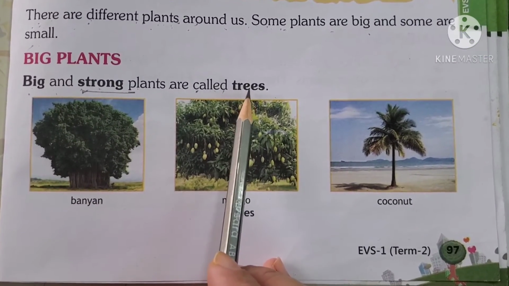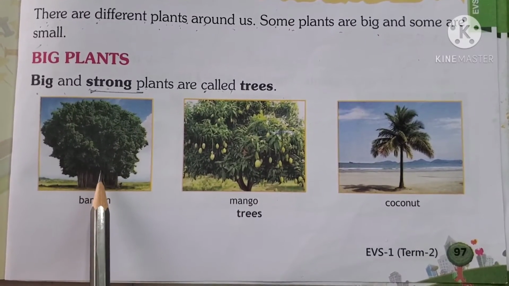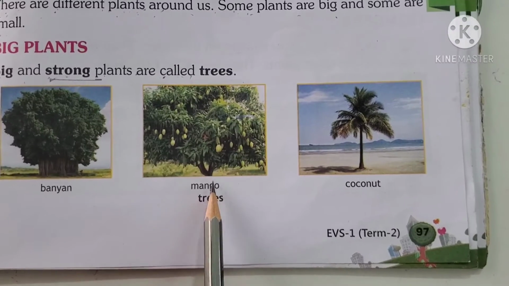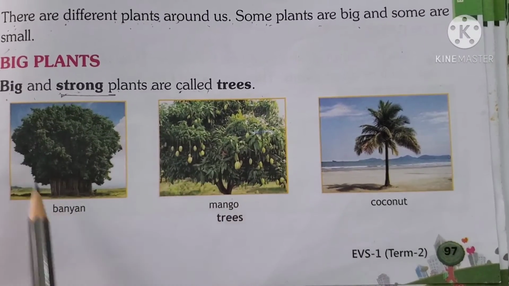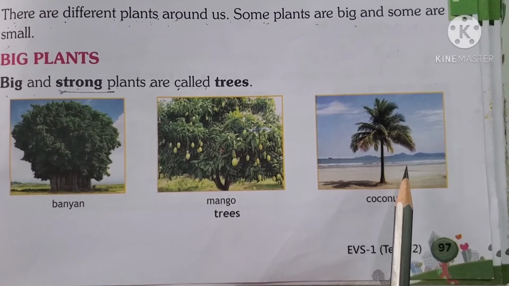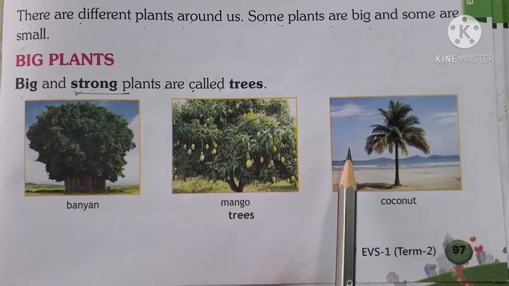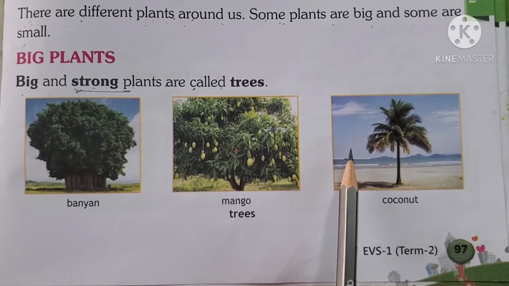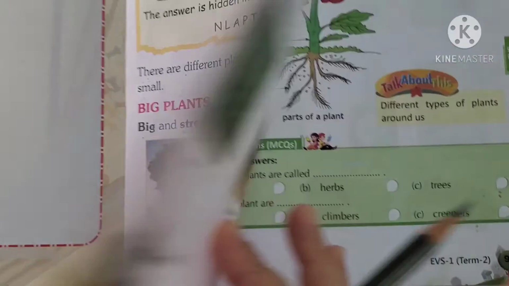See, what are they called? Trees. Like banyan tree, mango tree, and coconut tree. Aren't these big and strong trees, children? Yes, so these are called trees. Please turn to page number 98.